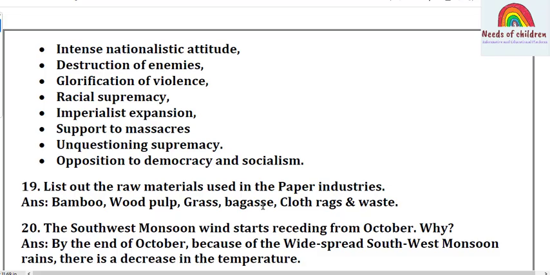So both have the nationalistic attitude, destruction of enemies, violent methods, racial discrimination, imperialist expansion of thoughts, and even mass massacres were carried out. No one should question their administrative activities. They mainly opposed democracy and socialism.